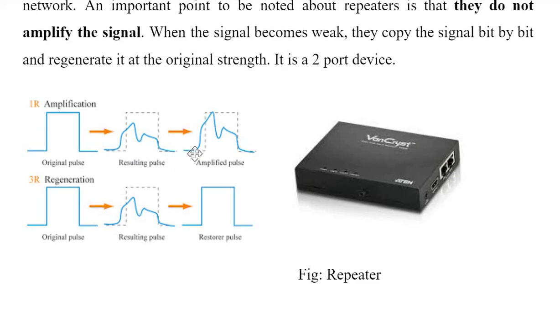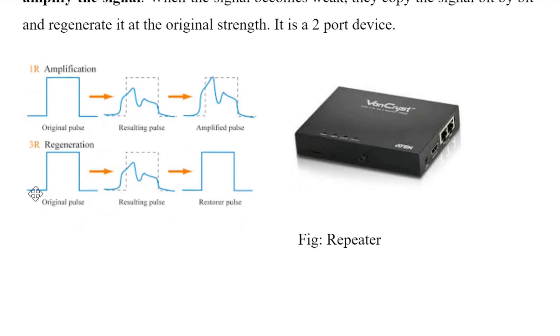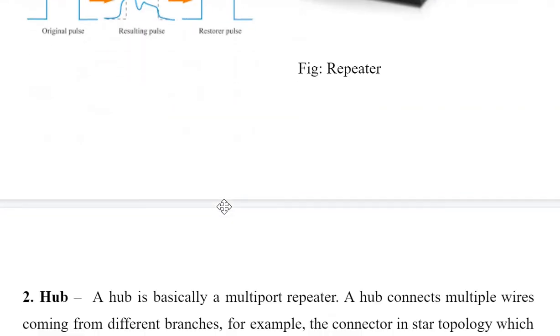In amplification the signal is amplified, which means it has reached its highest amplitude. But in regeneration, this is the original pulse and this is the resulting pulse, and in the regeneration process the original pulse is restored, copied as it is. Fine, so this is the difference between regeneration and amplification.